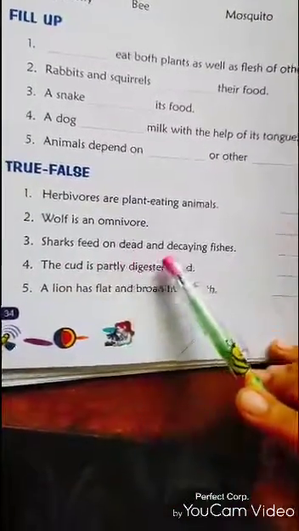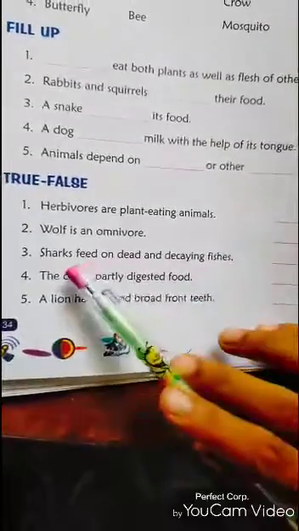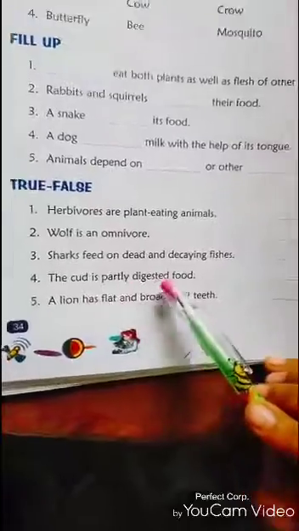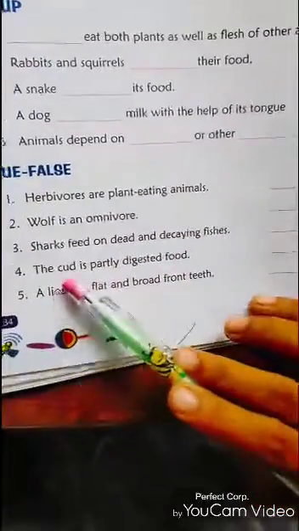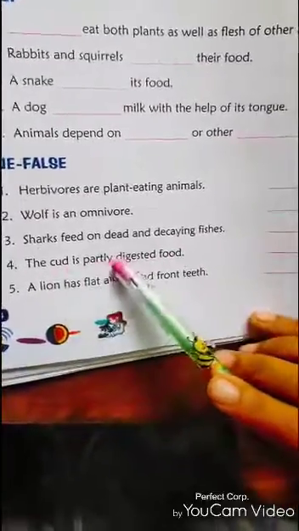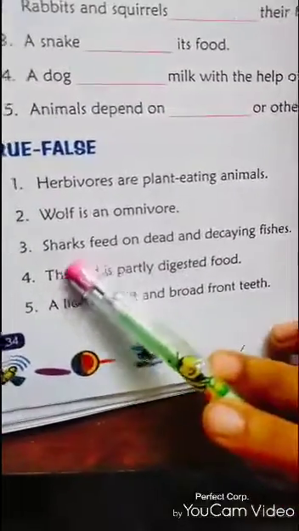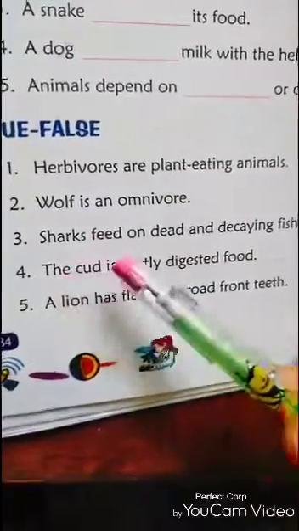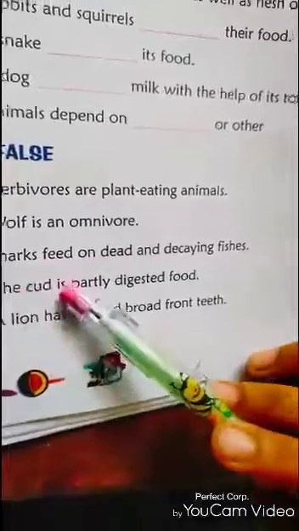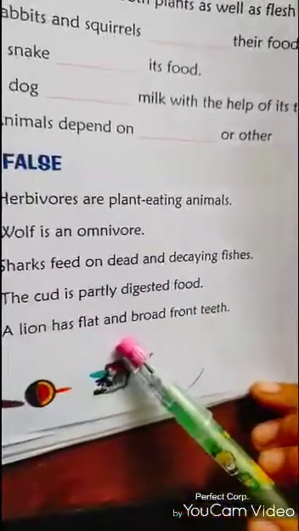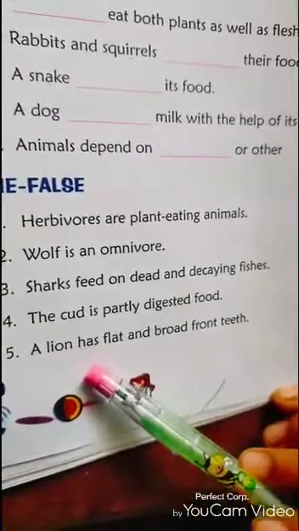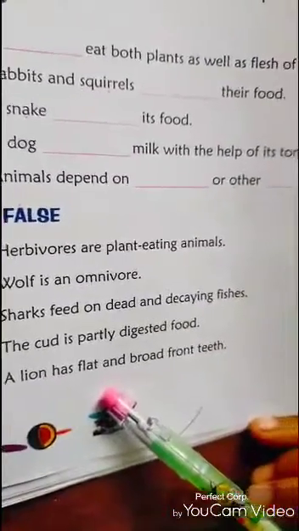Sharks feed on dead and decaying fishes. Yes, sharks feed on dead and decaying fishes. The cud is partly digested food. Yes, the cud is partly digested food, because cows eat this type of food. They first eat the food to their stomach and then they bring the food back to their mouth to chew. A lion has flat and broad front teeth. No, a lion has sharp, pointed and curved teeth because it tears meat.